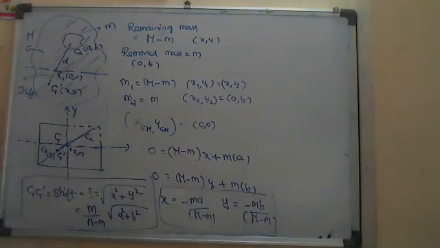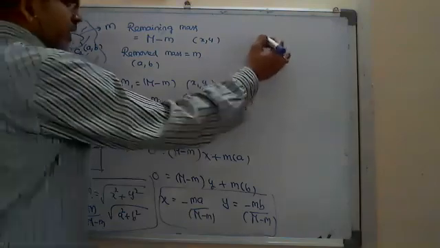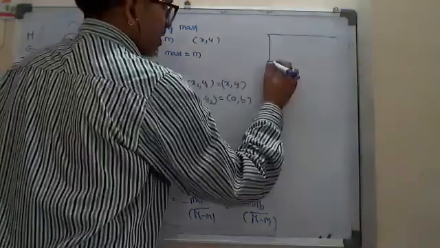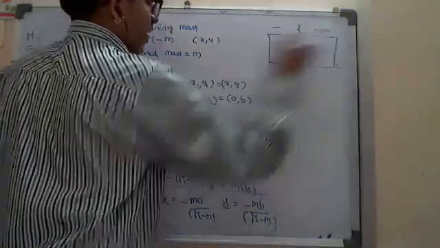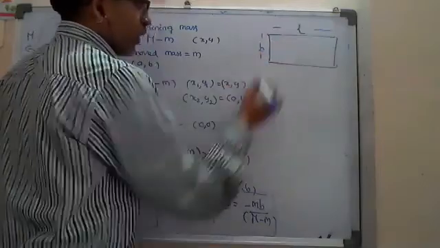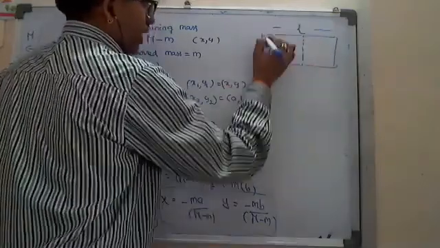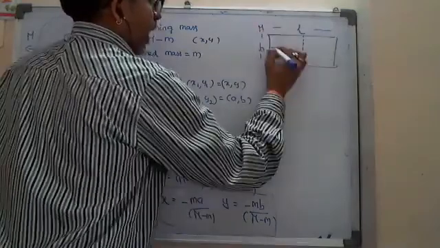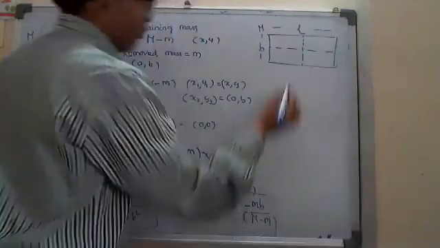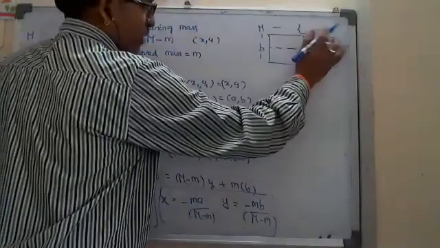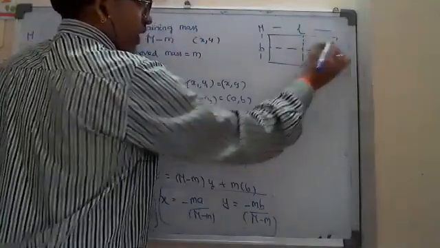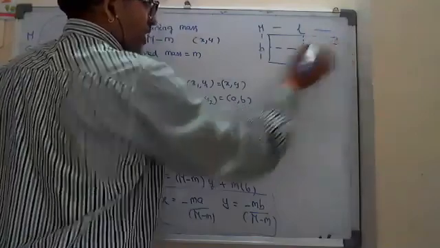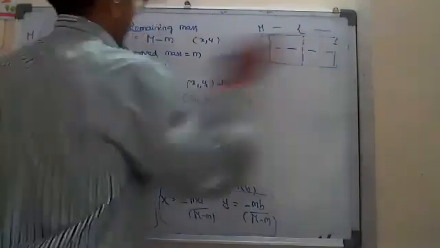To understand this problem, come back to that example. Consider the length of the rectangle as L, breadth as B, and the total mass of the rectangle as capital M. The removed mass need not be given, because the removed mass is exactly 1/4 part.